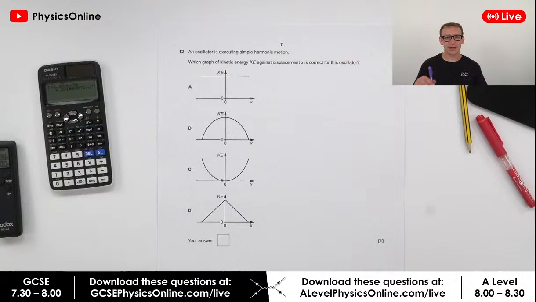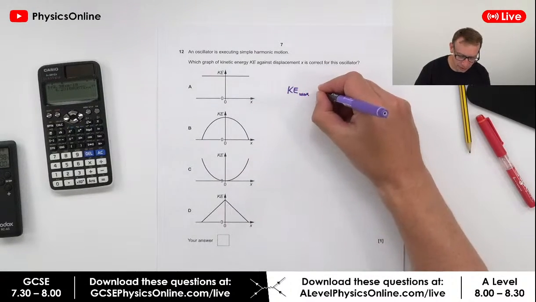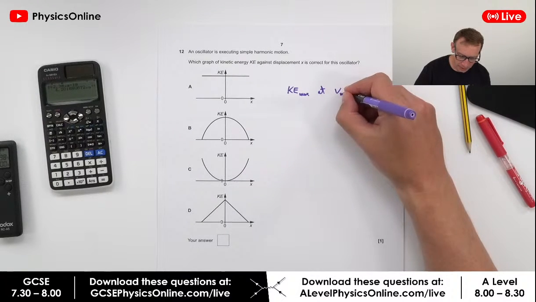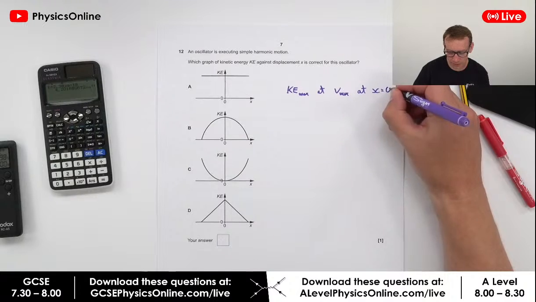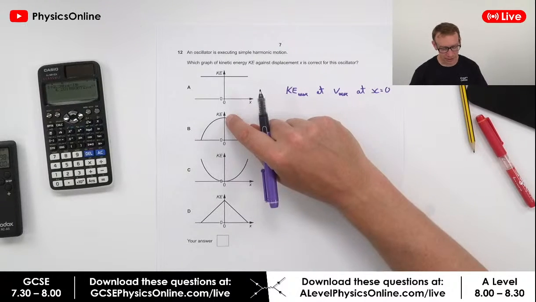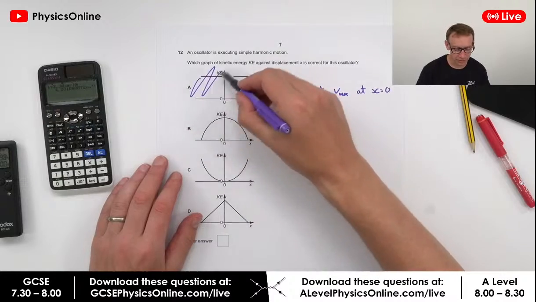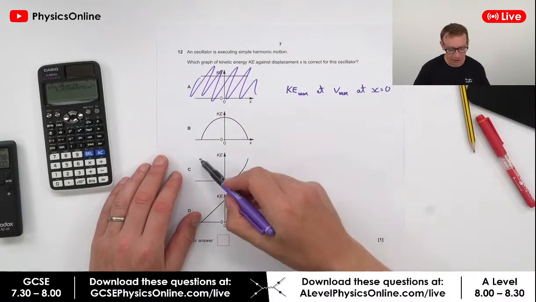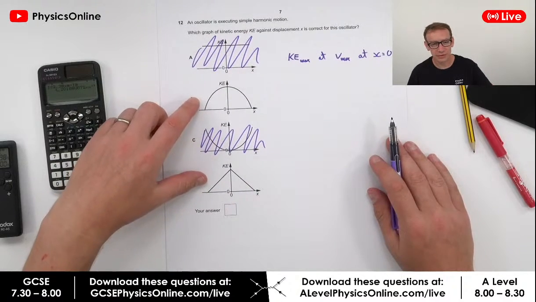So basically, if something is going side to side or up and down, it doesn't actually say. The kinetic energy is going to be maximum, so you're going to have KE max at V max, and the V max is going to be at x equals 0. So there must be the maximum kinetic energy in the middle. Of course, kinetic energy is going to vary with time, so it can't be A, which is a constant kinetic energy, and it can't be this one down here.